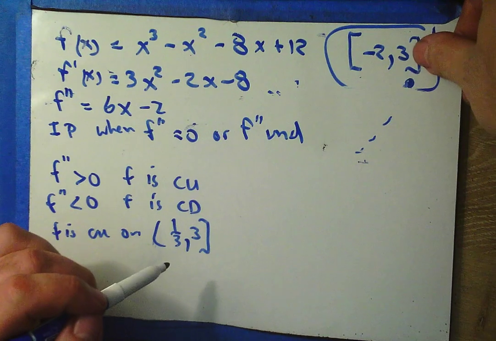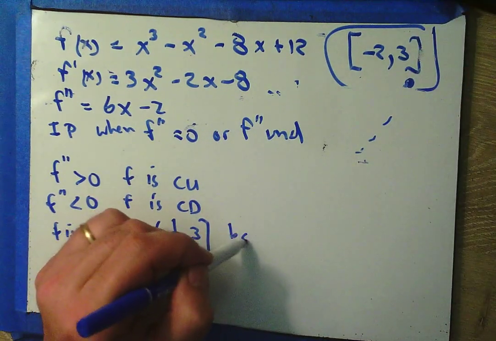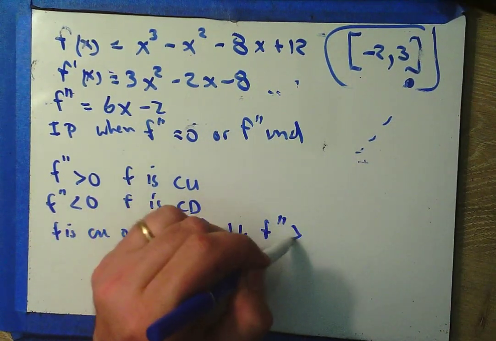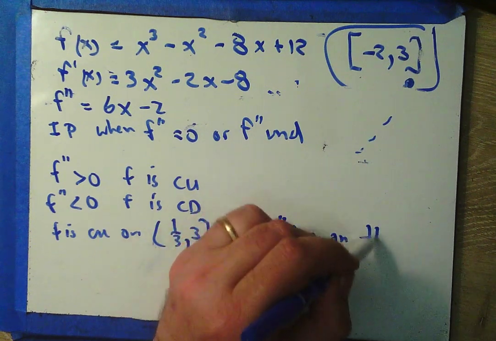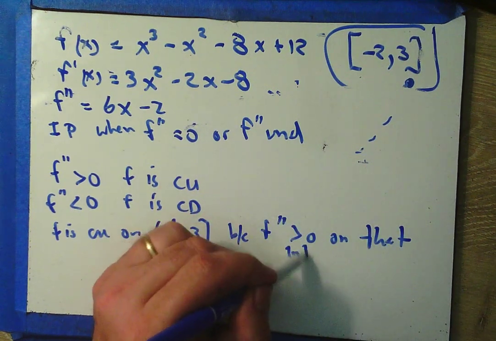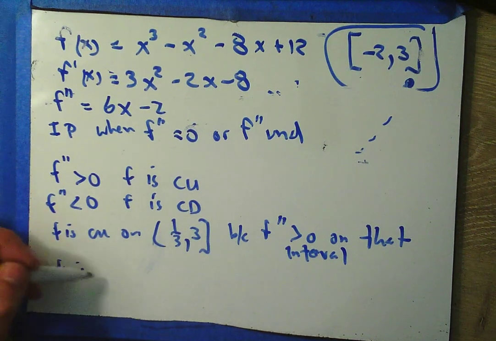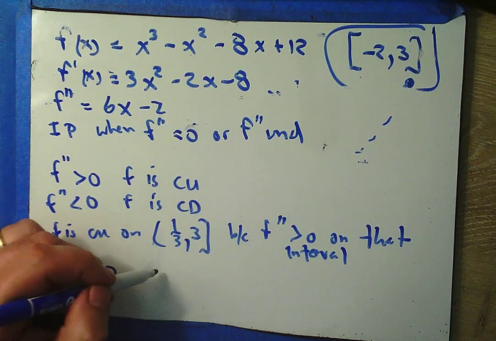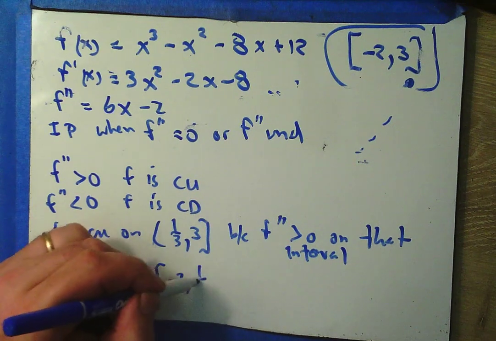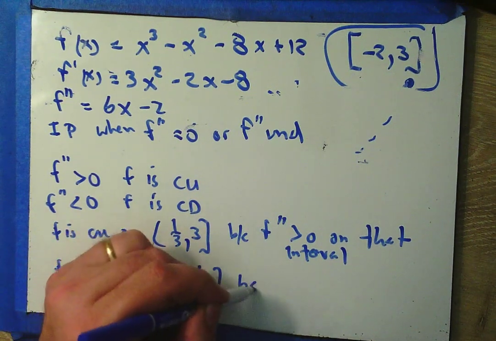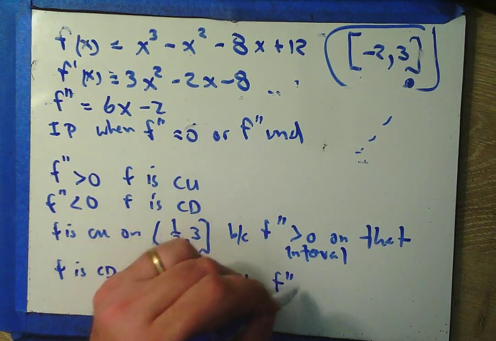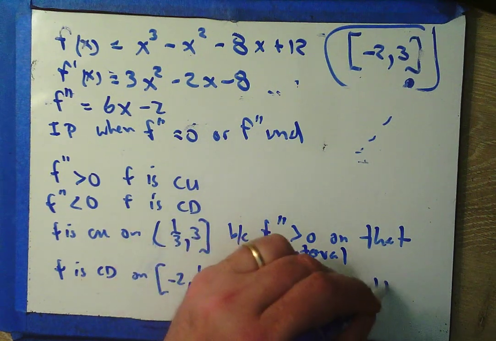Remember, we have that restricted domain, because f double prime is greater than 0 on that interval. And f is concave down on -2 to 1/3 because f double prime is less than 0 on that interval.